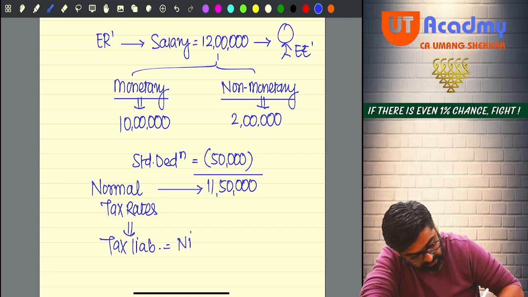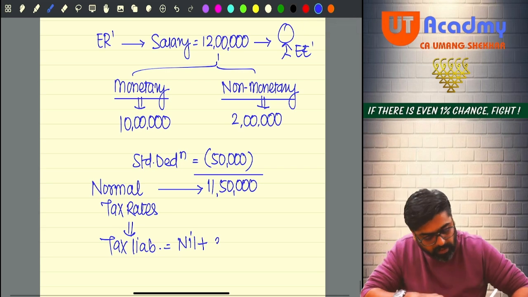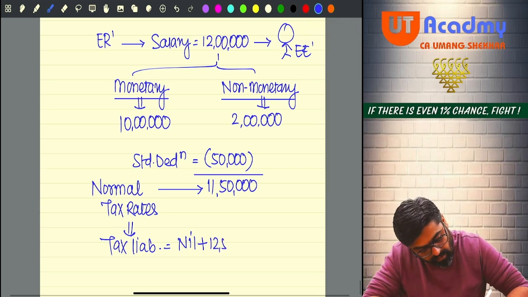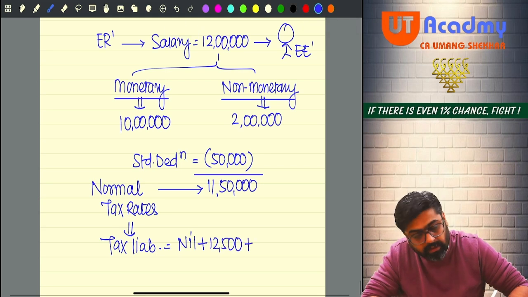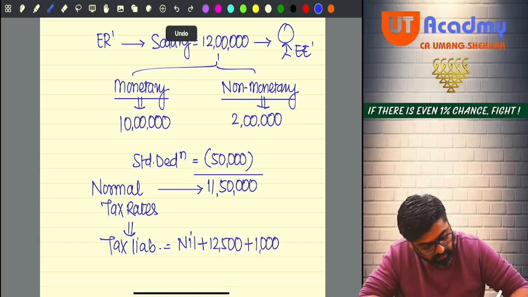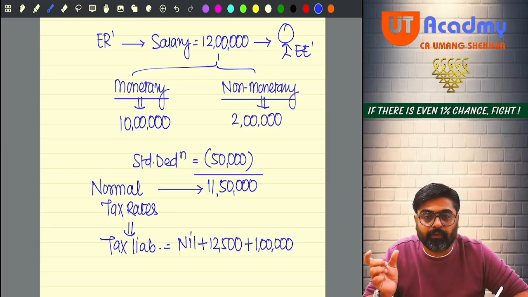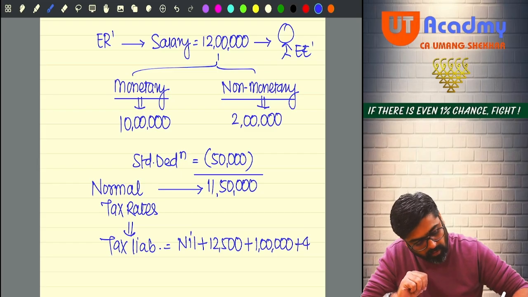First 2,50,000, no tax. 2,50,000 to 5 lakhs, it will be 12,500. 5 lakh to 10 lakh, it will be 1 lakh rupees. And any income over and above 10 lakh, that is 1 lakh 50, on that 30%. So it will be 45,000.